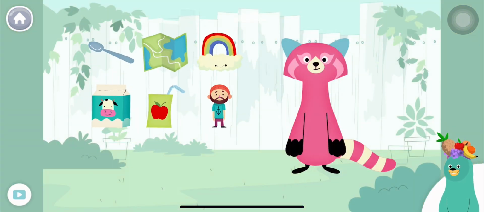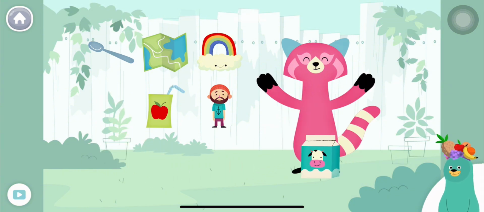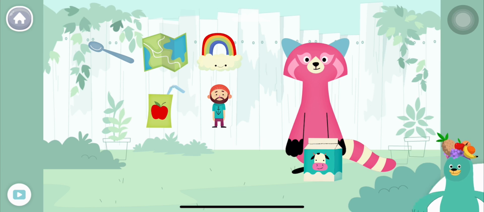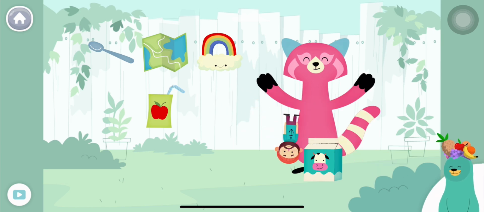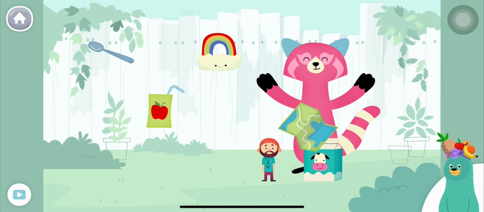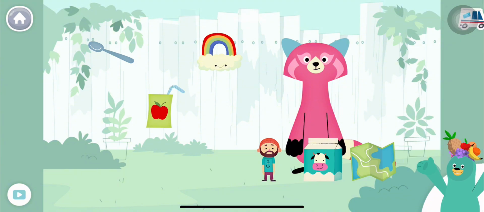Give all the things that start with the sound to Rhea. Milk, man, map. Yay! You found them.